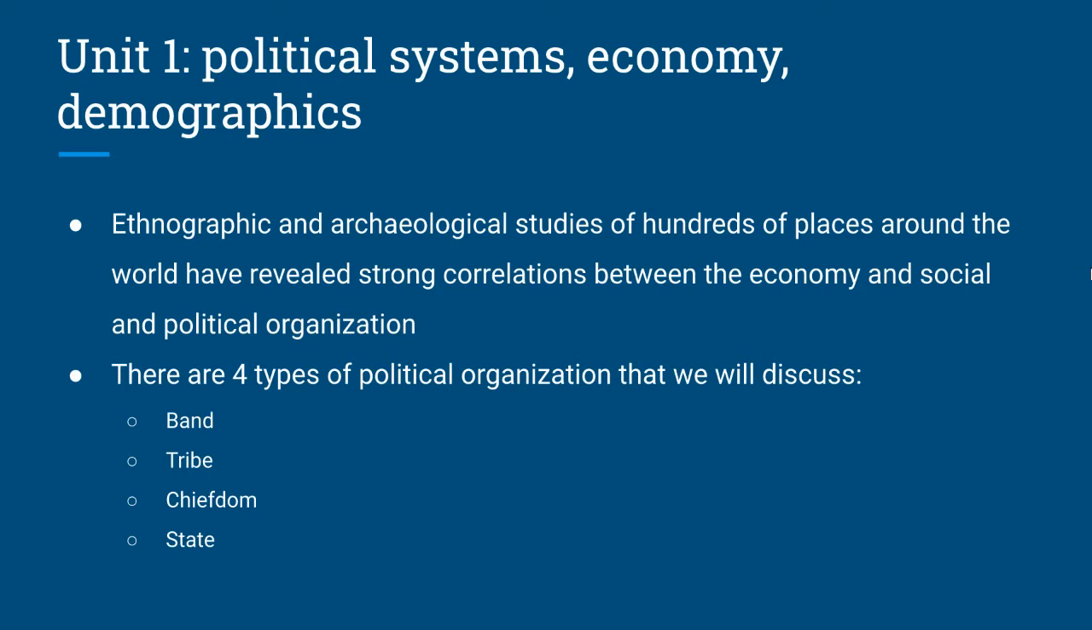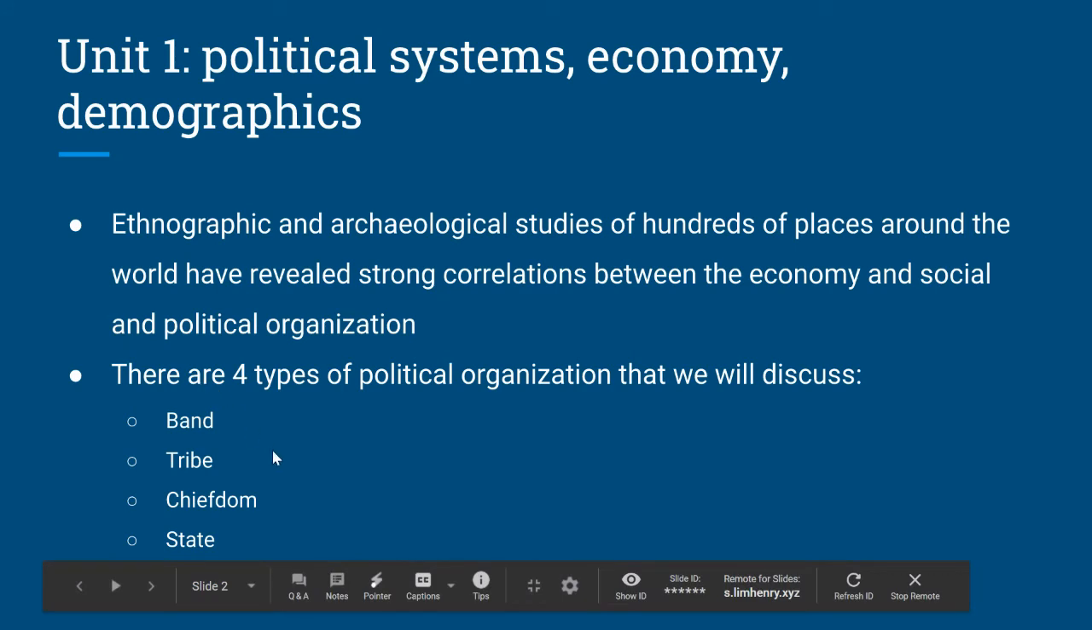So the first 2 days we'll be covering the political systems, and the second 2 days we'll be covering economy and linking those together. There are 4 different types of political organizations that we are going to discuss: bands, tribes, chiefdoms, and states. The first 3 types, bands, tribes, and chiefdoms, now all exist within the context of existing states or nation states. So they can't really be studied anymore independently of states. But we will be looking at some places around the world that have had these systems.